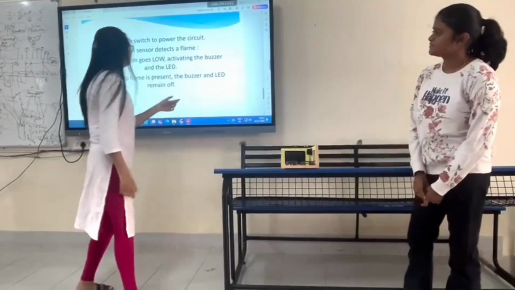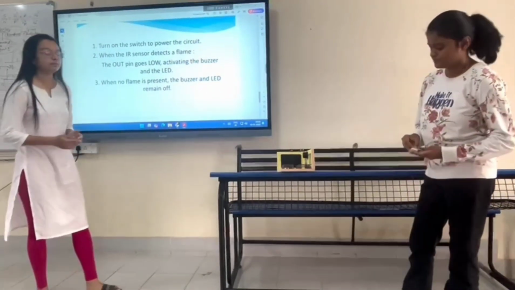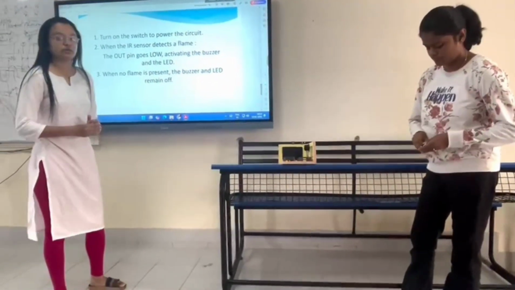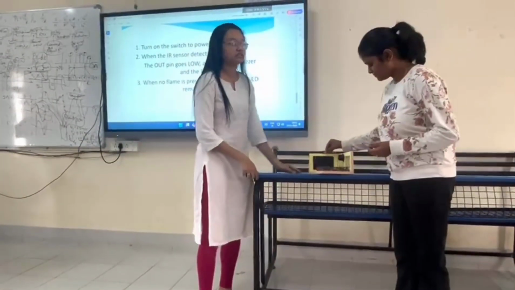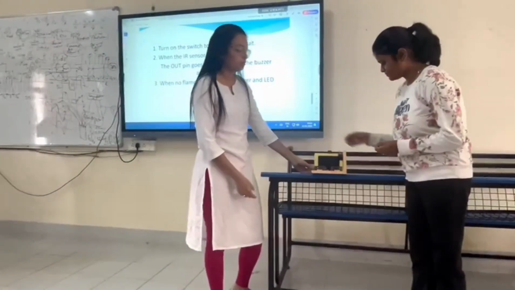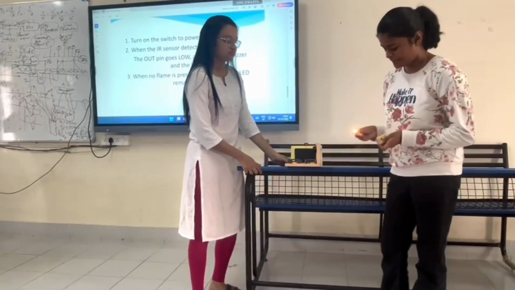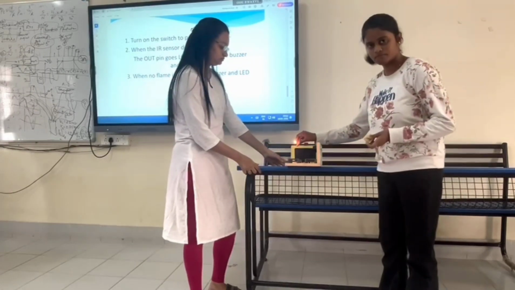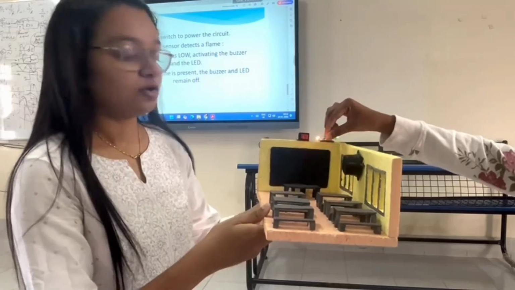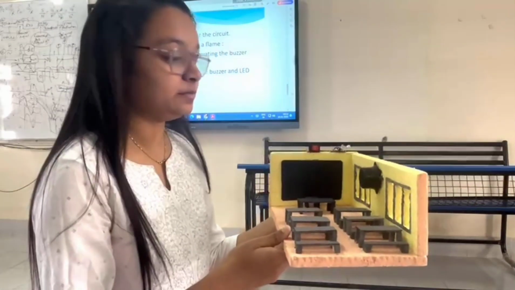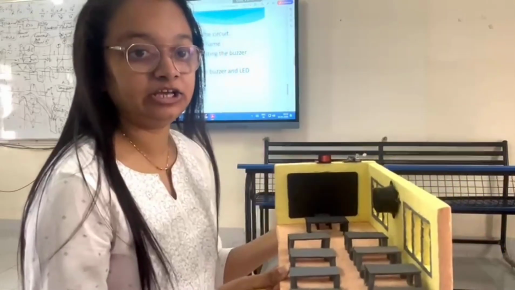Turn on the switch to power the circuit. When the IR sensor detects a flame, the output goes low, activating the LED and the buzzer. When no flame is present, the buzzer and the LED remain off.